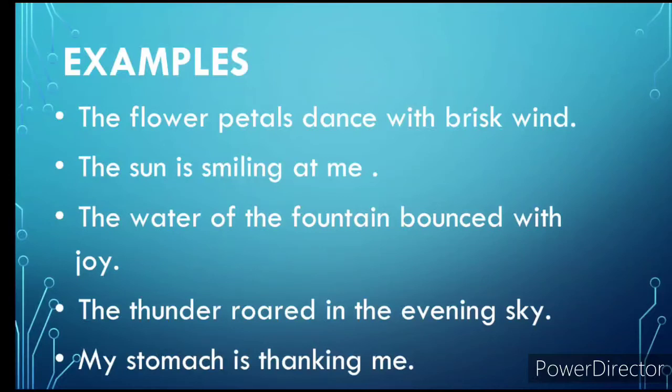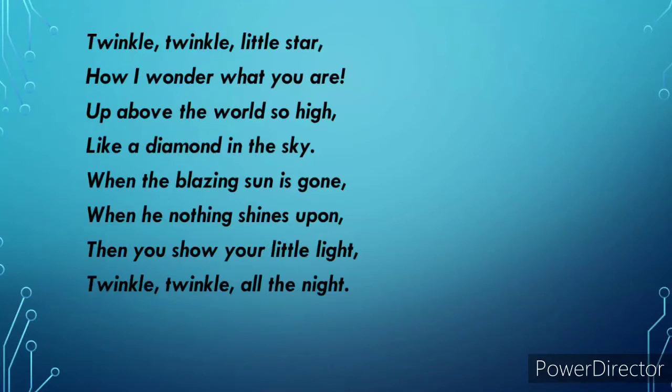Now you see the same poem we had in the beginning. Twinkle, twinkle, little star, how I wonder what you are. Up above the world so high, like a diamond in the sky. Here in the first stanza, we understood that simile is used. In the next, children, we have personification. When the blazing sun is gone, when he nothing shines upon, then you show your little light, twinkle, twinkle all the night.